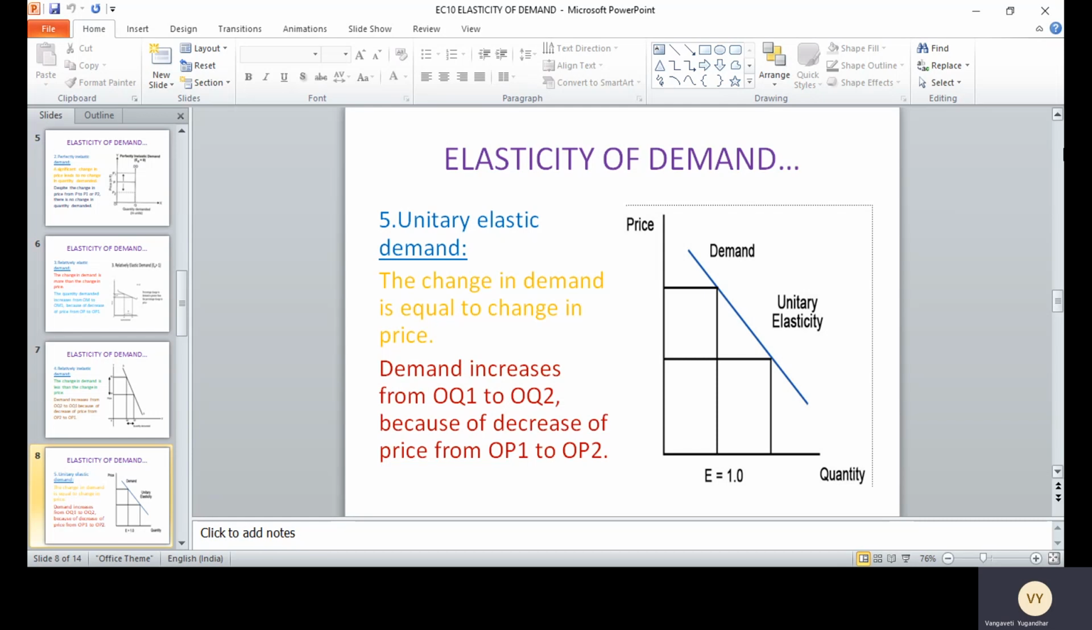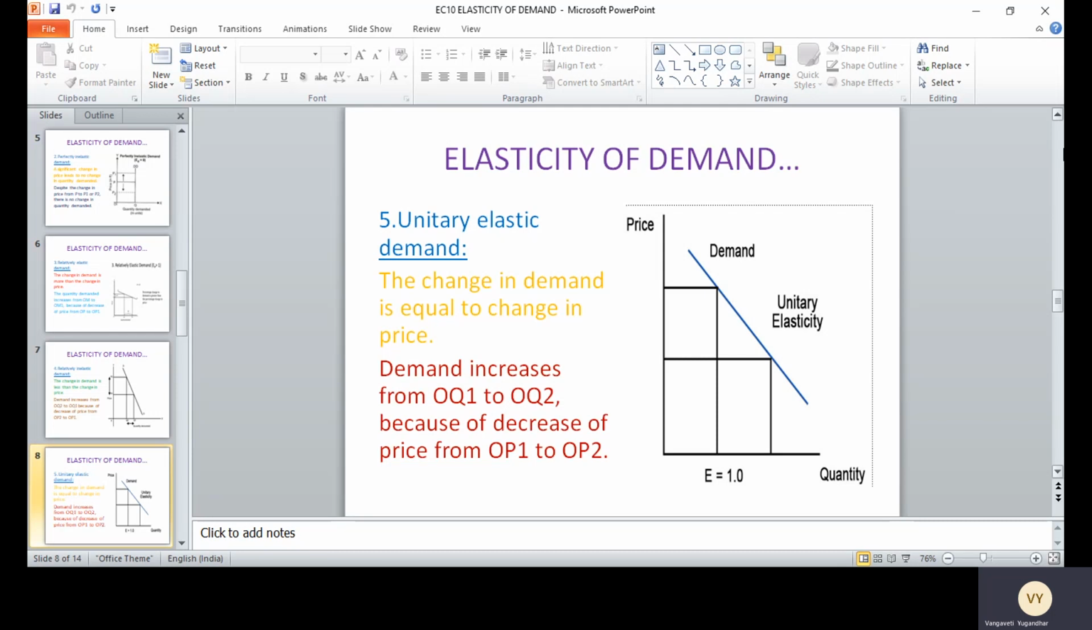Next, the last one, is unitary elastic demand. So unitary means what? Proportionate change in the price leading to proportionate change in the demand. Almost the same percentage of reduction in the price leads to the same percentage of increment in the quantity, and vice versa. The change in demand is equal to the change in the price.